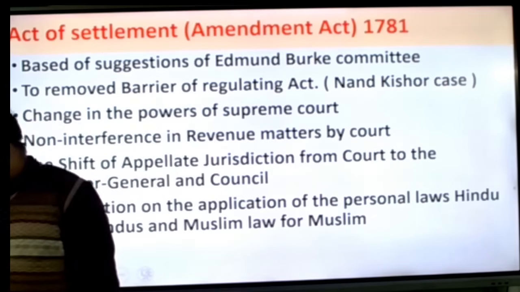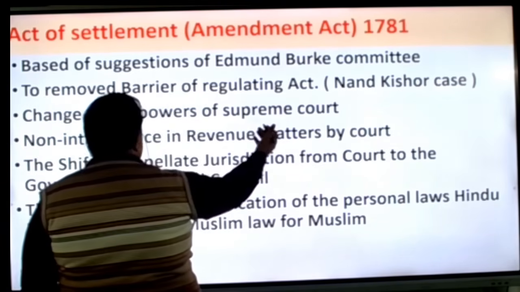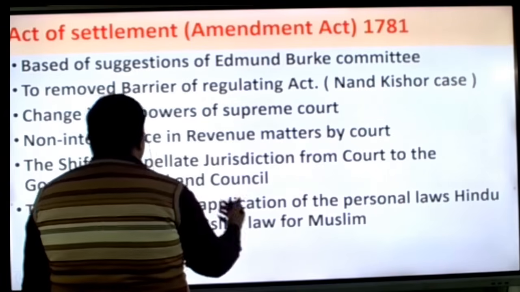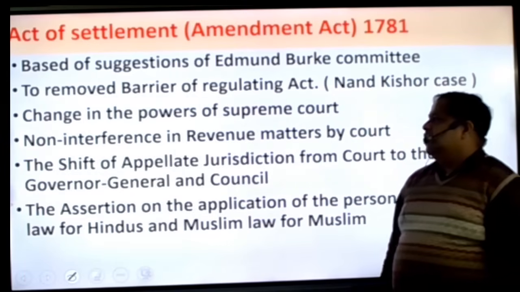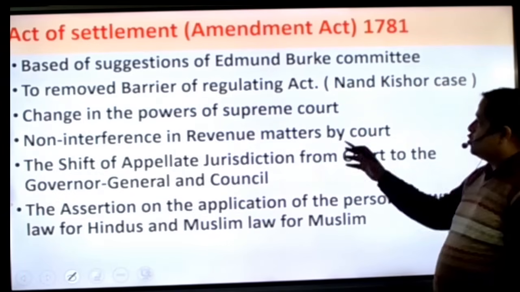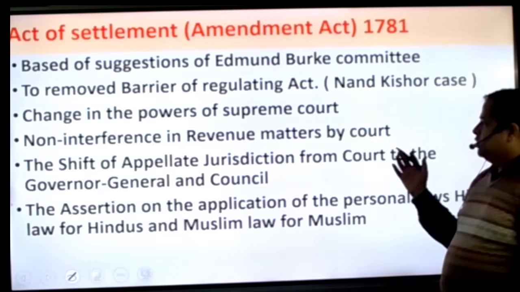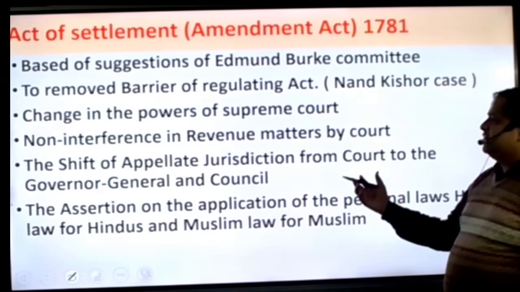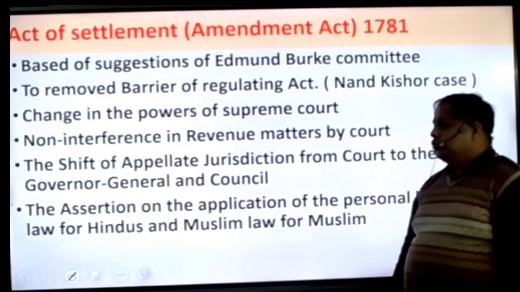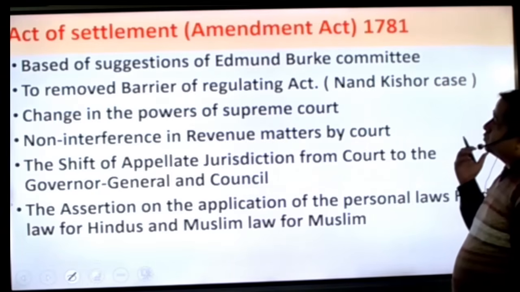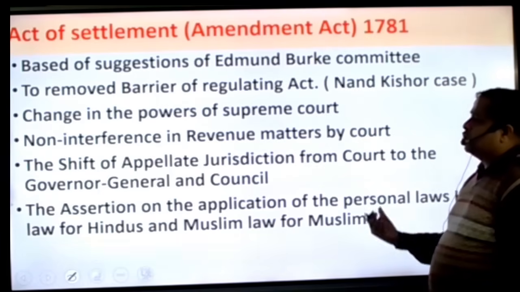Okay. So you have to focus on this Act of Settlement. Here, the power of the Supreme Court also changed. Non-interference in revenue matters by the court. Here, the power of the court decreased a little bit. It said that in revenue matters, the court is not allowed to interfere. The shift of appellate jurisdiction from the court to the Governor General and Council. Here, huge power is given to the Governor General. So basically, the Governor General became the supreme authority now.